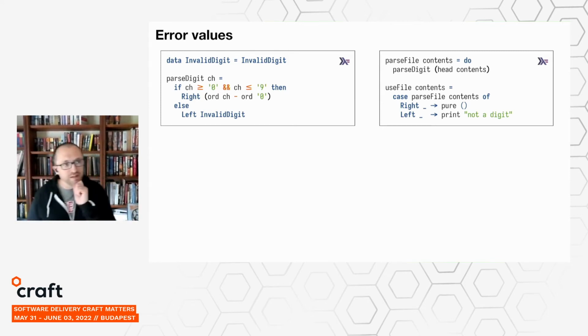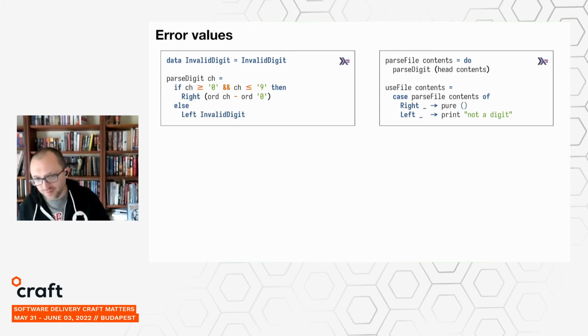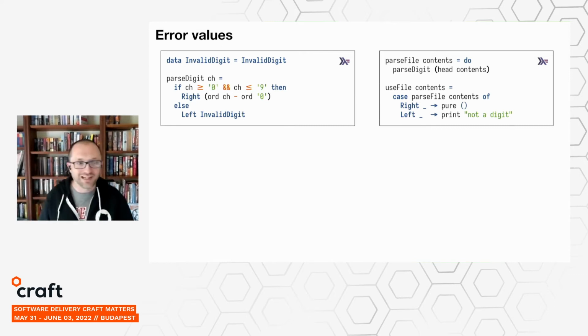The other interesting thing to point out here is that parsefile is still doing the explicit propagation of errors. It's using this do notation to do it with even less ceremony, even less boilerplate than we saw in the Rust version. So we don't even have to see the single character question mark operator. Now, this works because Haskell's Either type is what's called a monad. That's another esoteric functional programming term, just like our histomorphism and other recursion schemes that we saw before. We definitely do not have time to get into what a monad is or is not. If you want to go down that rabbit hole, definitely check out some interesting monad tutorials online, or we can handle that in Q&A afterwards if people want to.